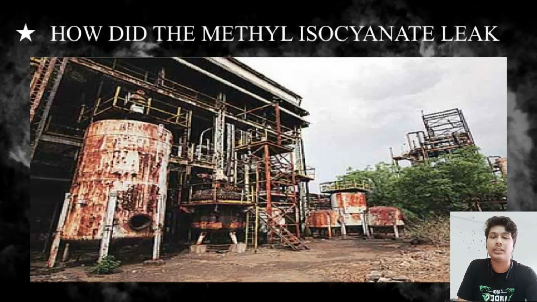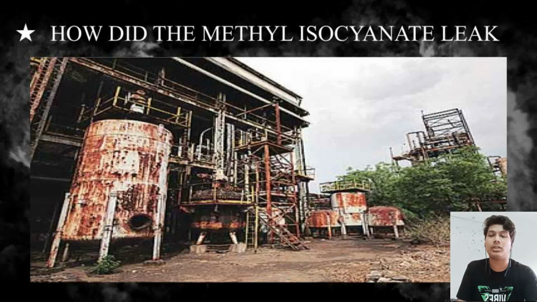However, one of the tanks, E610, lost the ability to contain nitrogen gas pressure, hence liquid MIC could not be pumped out of it. As per the rules, each of the tanks could not be filled with more than 30 tons of liquid MIC, but this tank had 42 tons. This failure forced UCIL to halt methyl isocyanate production in Bhopal and the plant was partly shut down for maintenance. An attempt was made to make the defective tank functional again on December 1. However, the attempt failed. By then, most of the plant's methyl isocyanate related safety systems were malfunctioning.